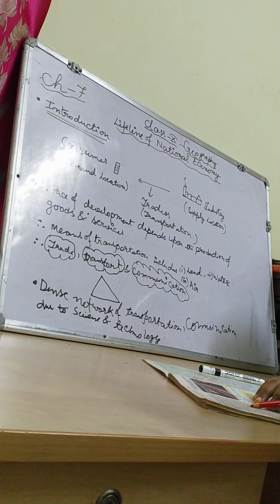Second thing, roads can traverse comparatively more dissected and undulating topography. Here I will give you an example: railways cannot go through an undulating surface. Undulating surface means uneven surface, especially in mountainous areas. In the Himalayas, mostly the ways are roadways, not railways. Okay children, so roads will definitely be beneficial here. Now these days rocks are cut in different ways and tunnels are made, and through that the roadways are beneficial, right?